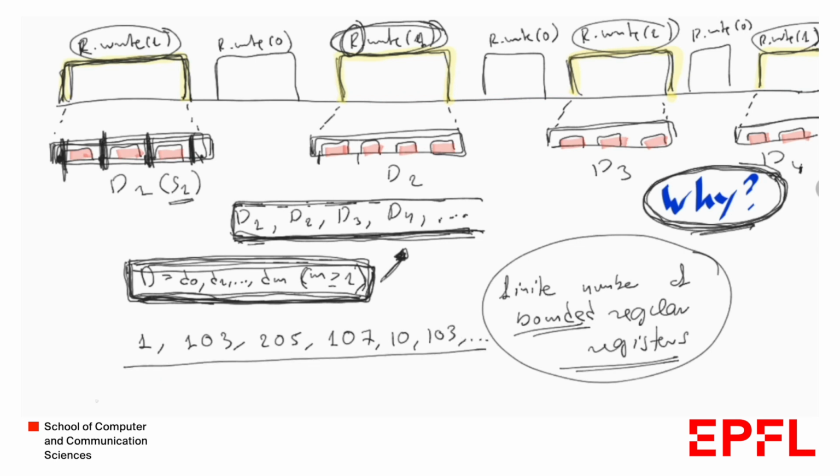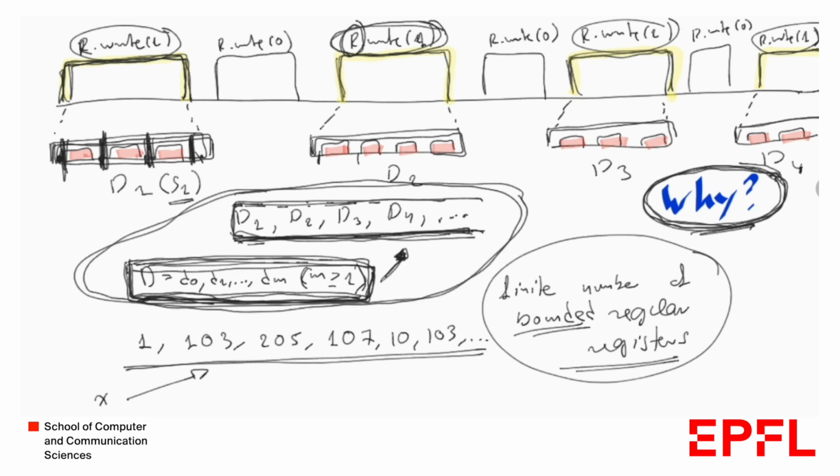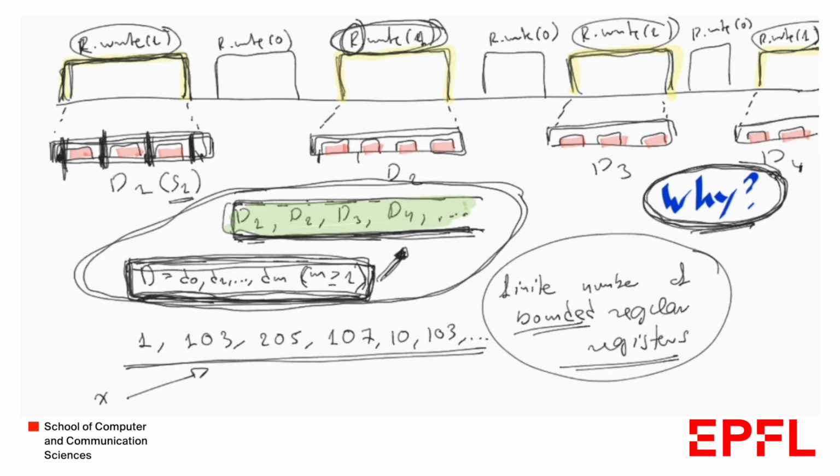So we know that there would be some value, let's say x, that appears infinitely often in this sequence. The same idea applies here, meaning that this digest D appears infinitely often in this sequence of digests. Just a final notice, recall that the digest cannot contain the same value more than once. This is also needed for the full proof, but we're not going to delve into it.